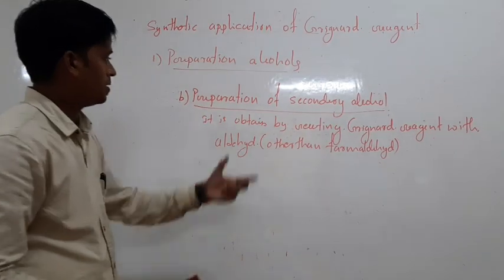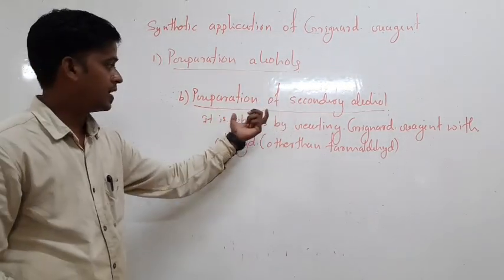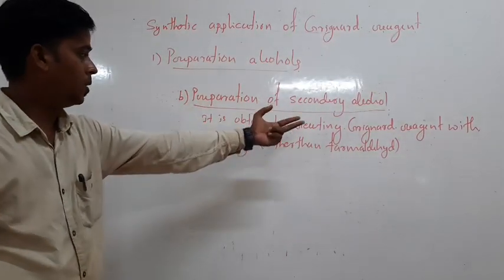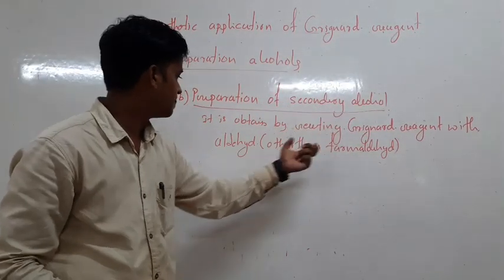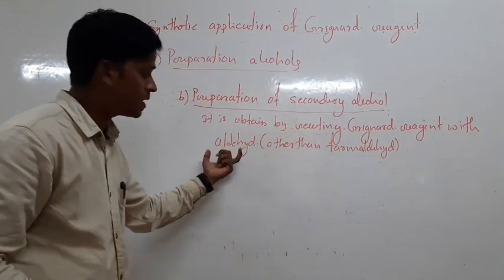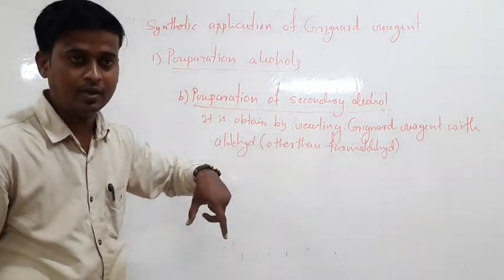Primary alcohol is prepared by reacting Grignard reagent with formaldehyde, but secondary alcohols are prepared by reacting Grignard reagent with aldehydes other than formaldehyde.